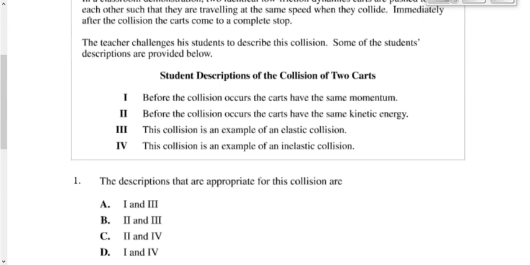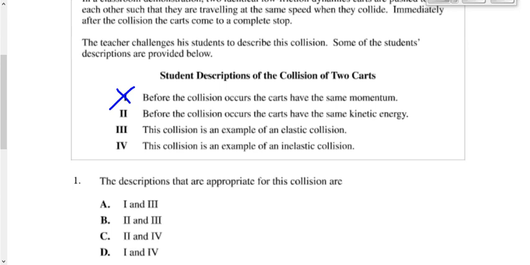Good. They have the same mass and the same speed. What's momentum? Mass and velocity. Yes. They have the same speed, but opposite direction. So one of them has a momentum of, let's say, 10 this way. The other one would have a momentum of 10, let's say, this way, right? Is that equal momentum? No, it is not. The momentum is not the same. The magnitude of the momentum is the same, but the momentum is not the same.